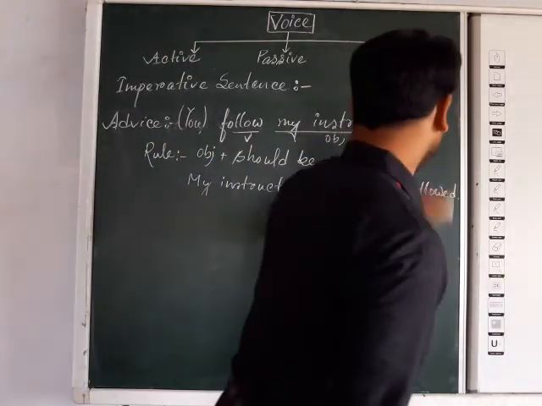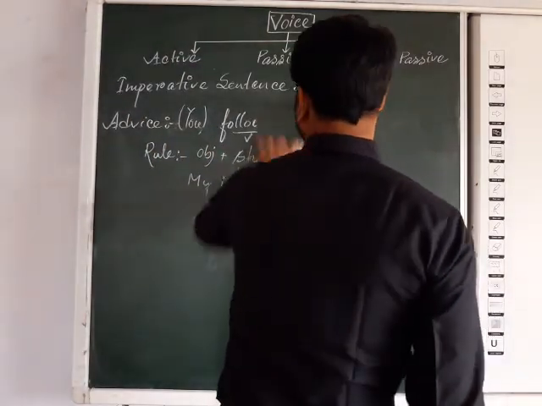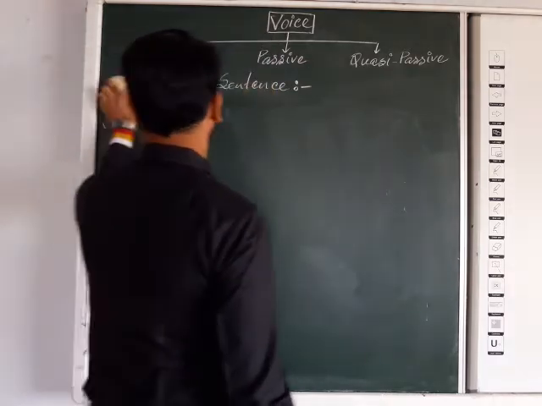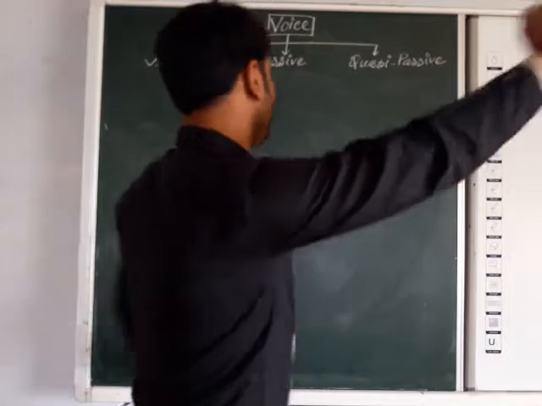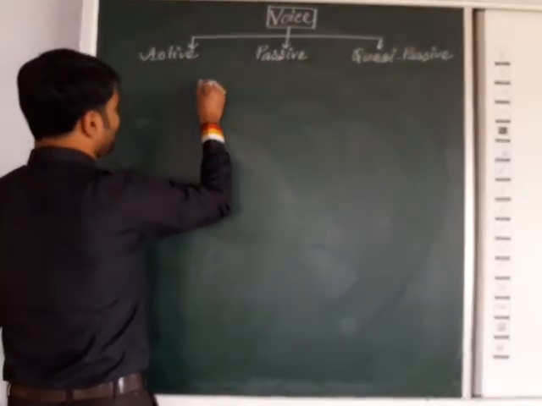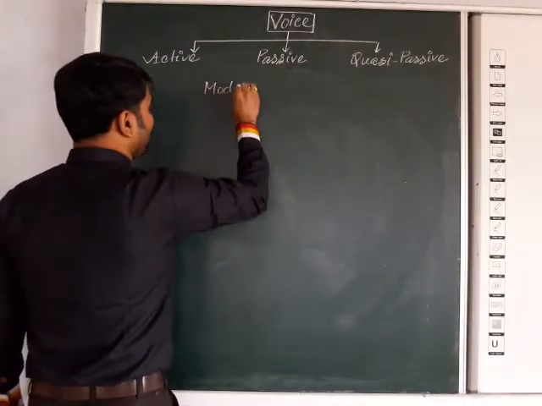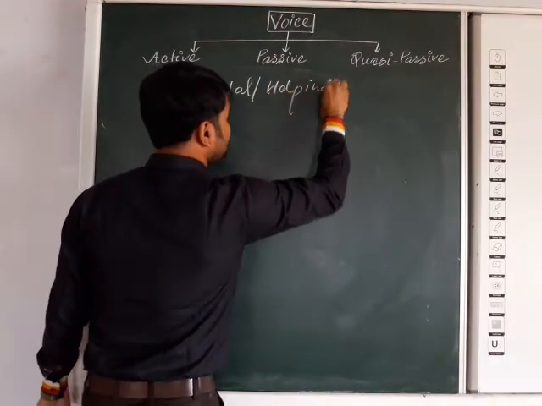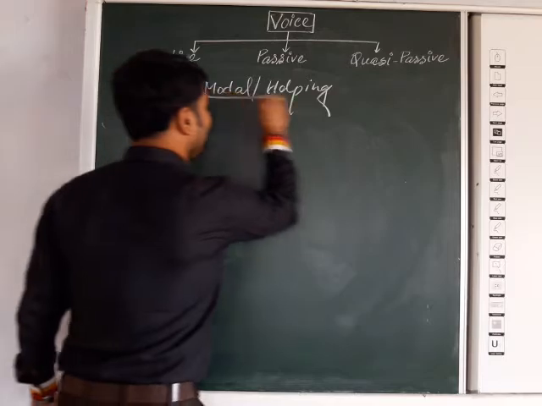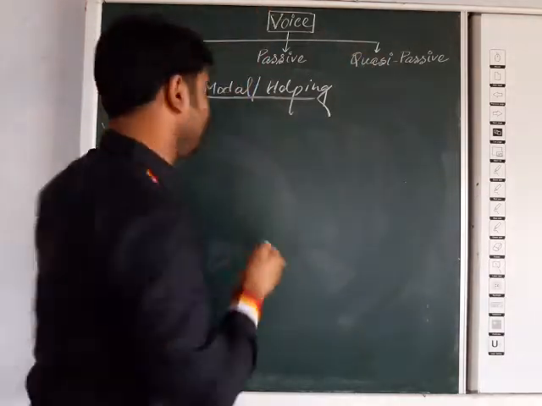Now we are moving to the next. If you get a sentence that is not imperative, suppose any kind of auxiliary verb is present in your sentence, in case of a modal or helping verb, if you get a modal or helping verb in your sentence, then what will be the answer?